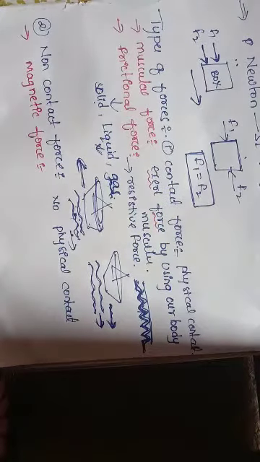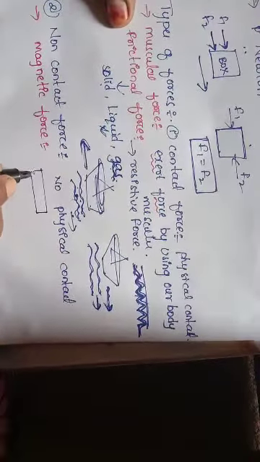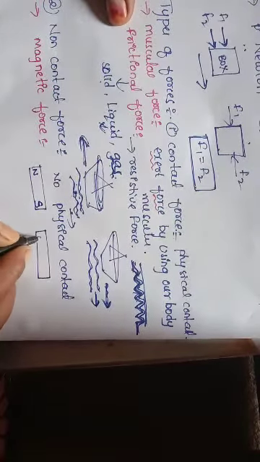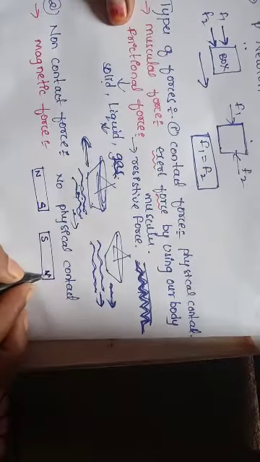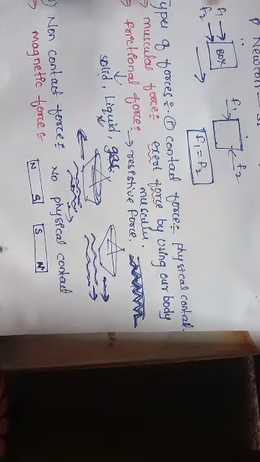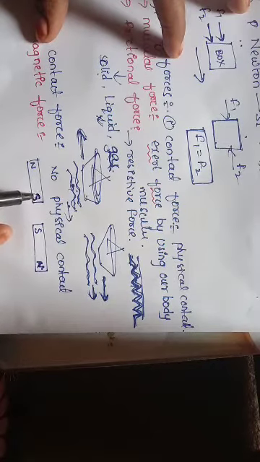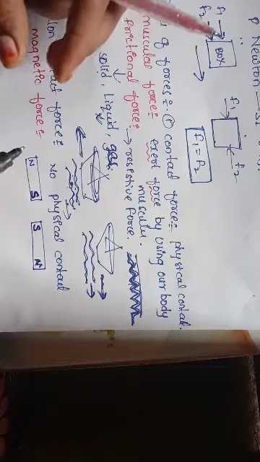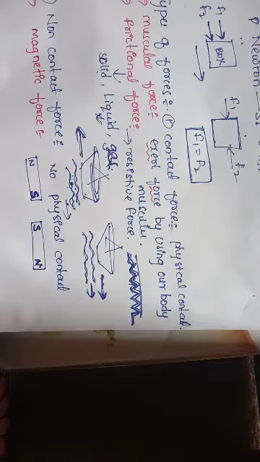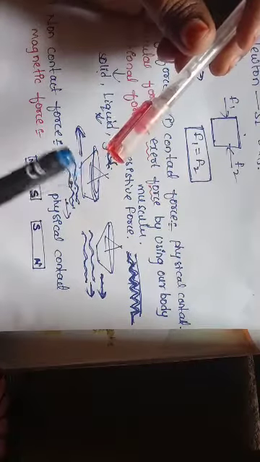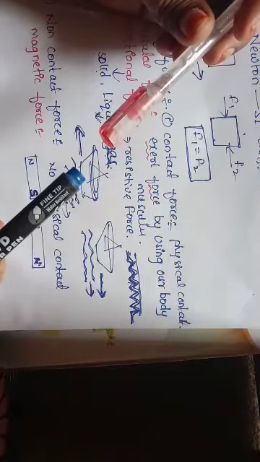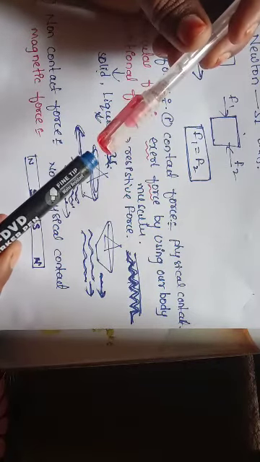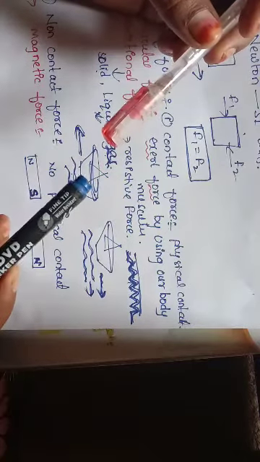Let us consider two bar magnets, north and south. You can see the poles, right? So if I bring same poles, let us consider I took two bar magnets. I brought the south side and south side of these two magnets. If I keep these two bar magnets at least near to each other, then these magnets exert force and they repel each other. You know very well, right?